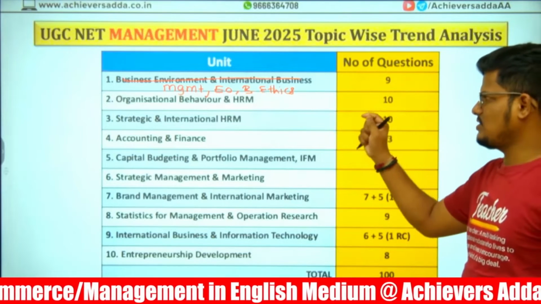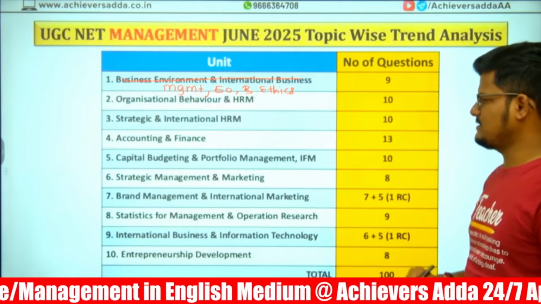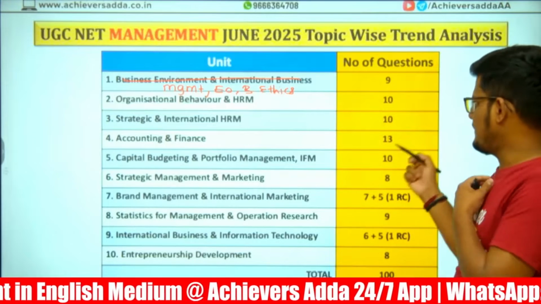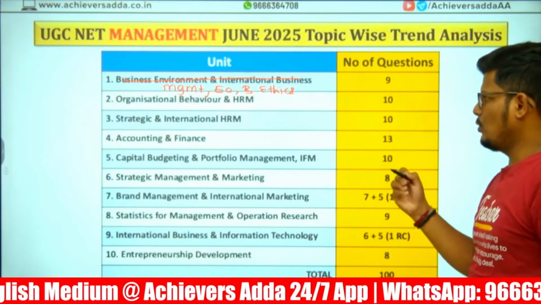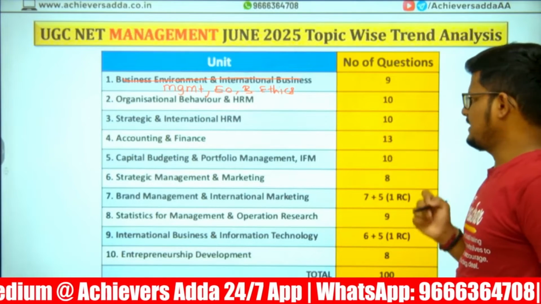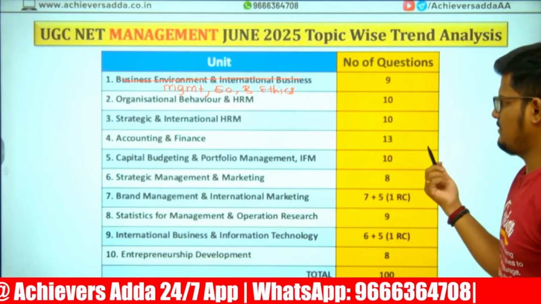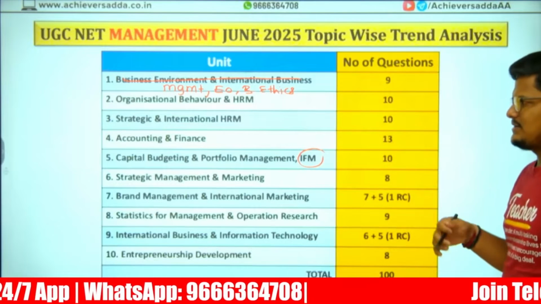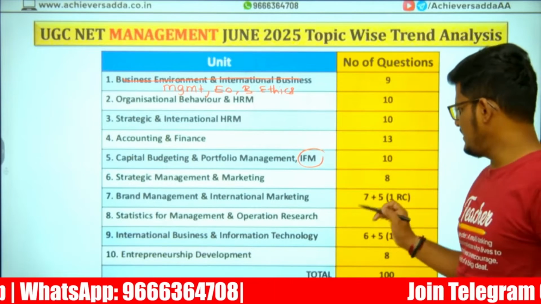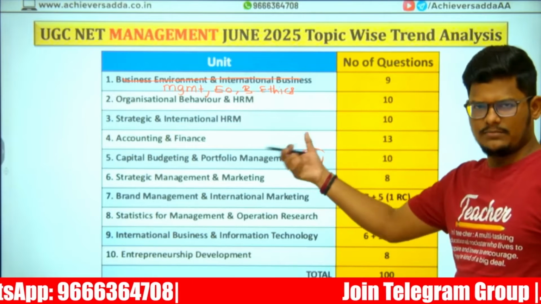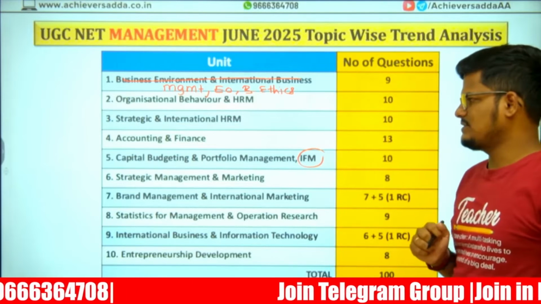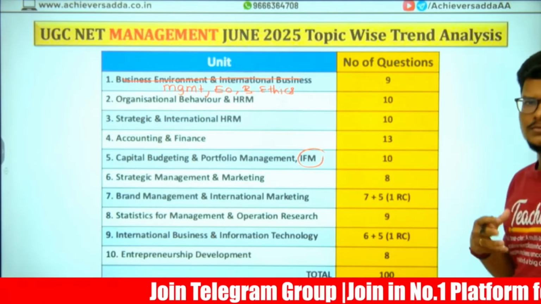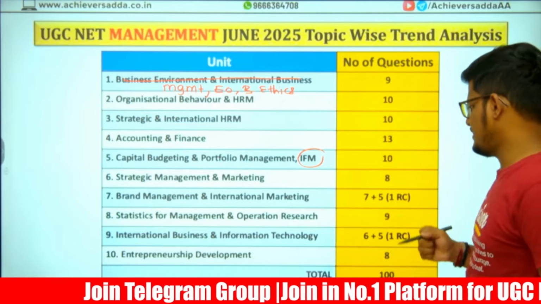From organization behavior and HRM, 10 questions. Strategic and international HRM, 10 questions. Accounting and finance, 13 questions, and capital budgeting, portfolio management, international financial management, 10 questions. Strategic management and marketing management, 8 questions. Brand management and international marketing, 7 theory questions plus 1 reading comprehension, total 12.